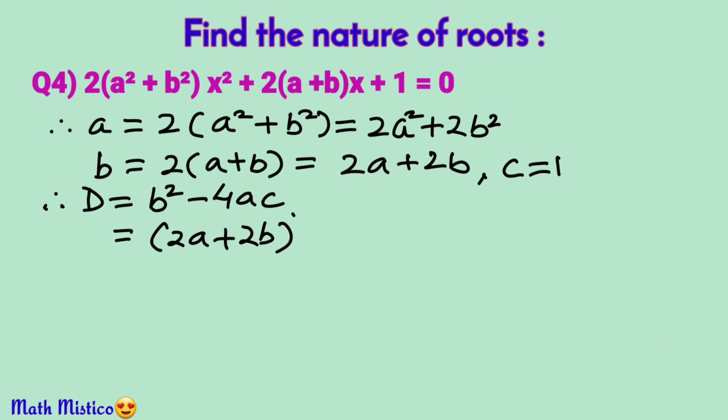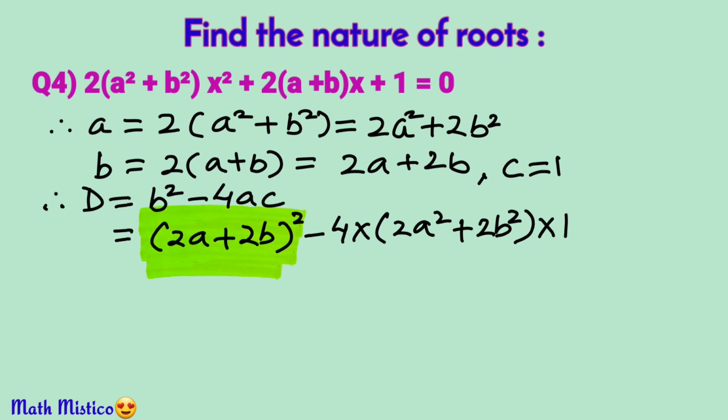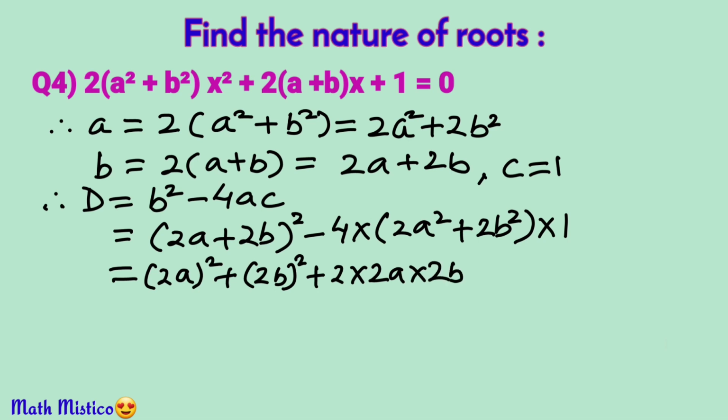(2a + 2b) whole square minus 4 into (2a square plus 2b square) into 1. Now this bracket is the identity (a + b) whole square. So expanding it, we get (2a) whole square plus (2b) whole square plus 2 into 2a into 2b. Minus 4 into 1 is minus 4.